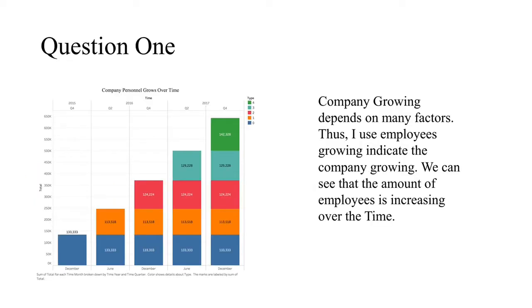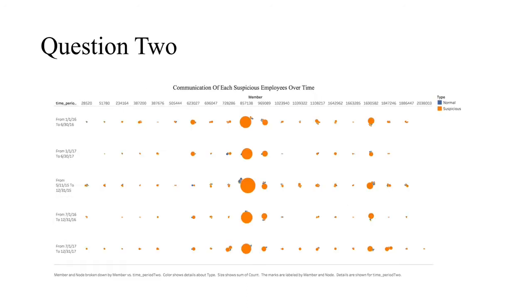For the first one, this question asks whether the company is growing, so I made a graph about employees growing to indicate the company growing. In this graph, there are a bunch of different colorful squares. Each color means a different time period. I use 6 months as a time period. We can see that each time period has its own colorful square. It obviously shows that the company hired lots of new employees over time. Thus, I determine the company is growing.